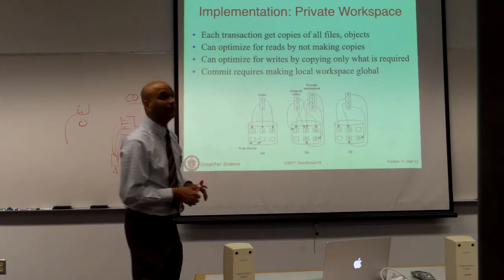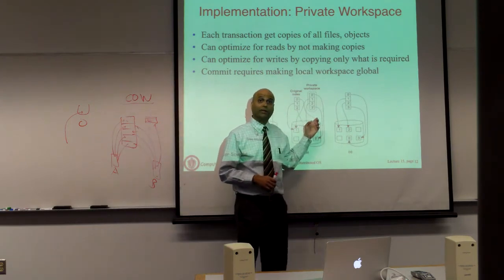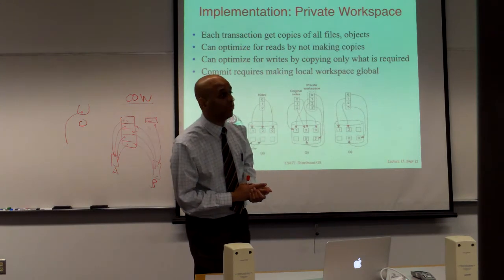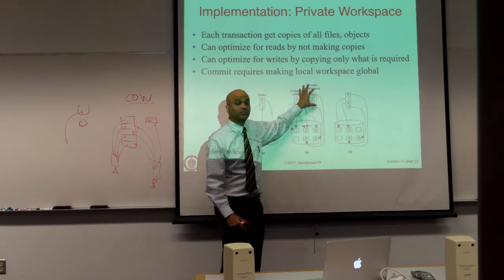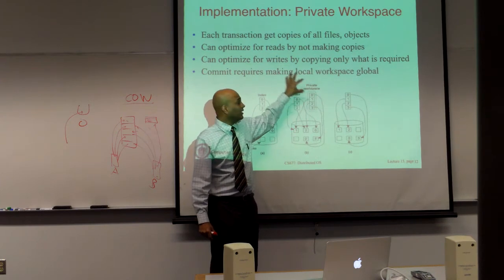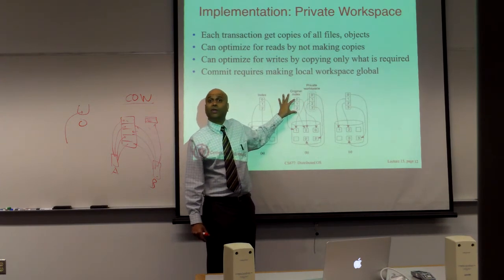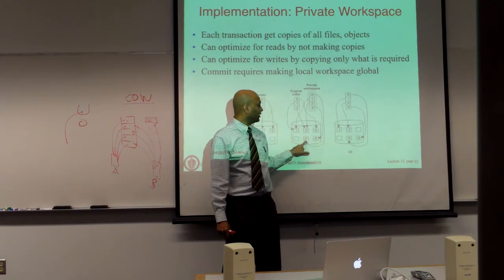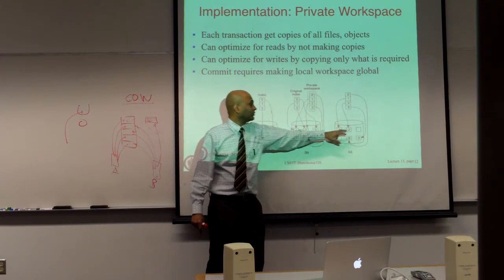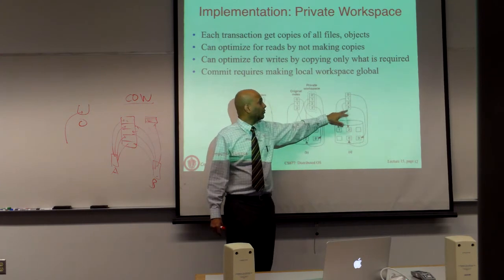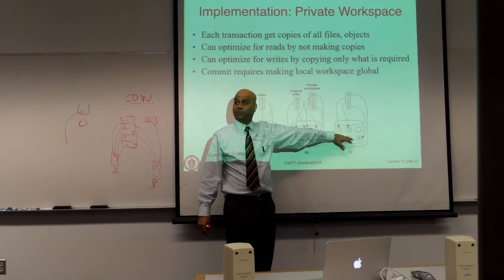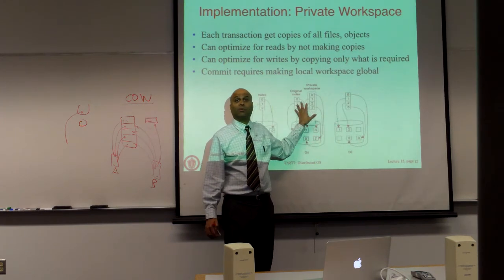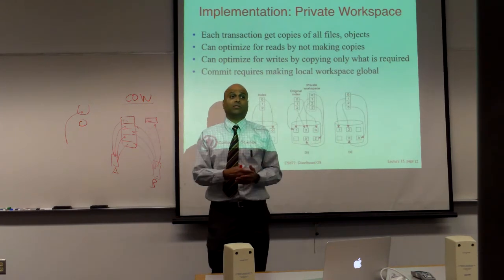Okay. Now, on the other hand, if the transaction is going to commit, say all the changes were successful, it's time to commit the transaction. What you're going to do is take the changed blocks from the transaction's workspace and propagate them to the main database. So after this is done, you will see that now 0 points to the new version of 0. The old version of 0 has been deleted and has gone. Block 3 has been inserted into the database, or record number 3 has been inserted into it. So now the database view is the same as whatever the transaction did because you merged the changes.